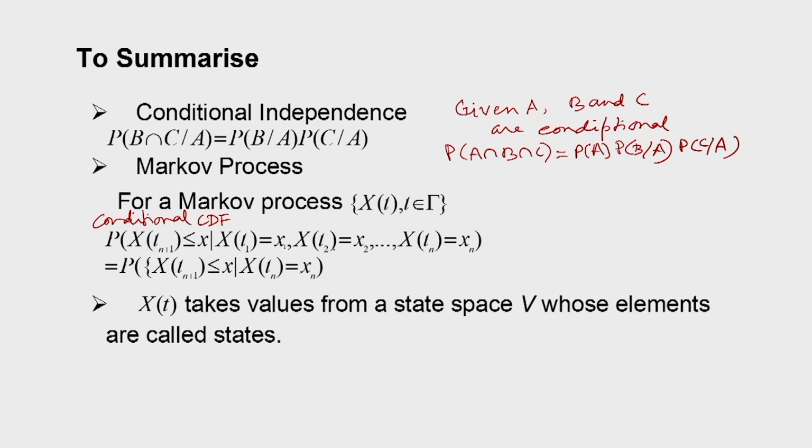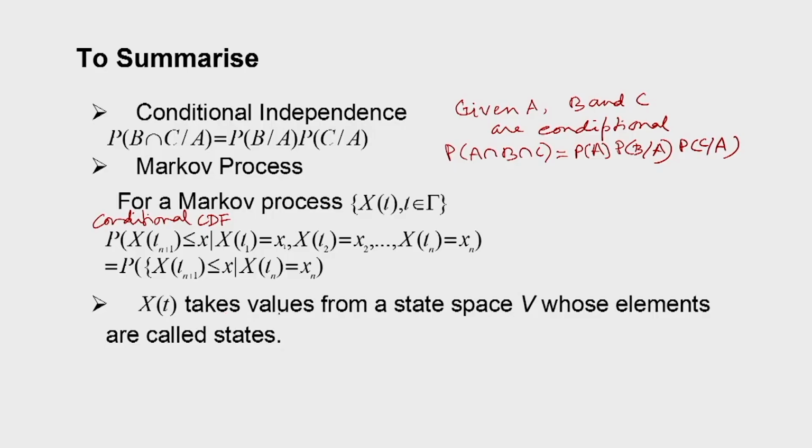Then this process will be called a Markov process. And we also said that Xt takes values from a state space V whose elements are called states. So we introduced the concept of states and state space.